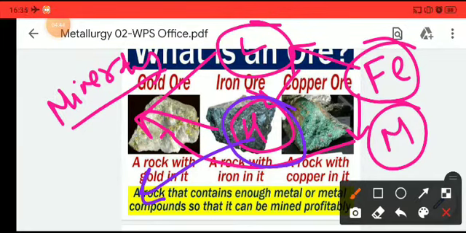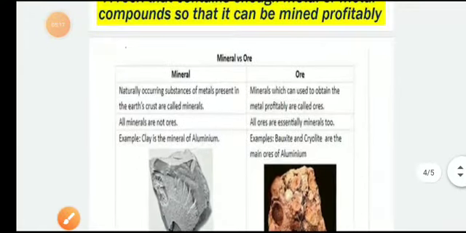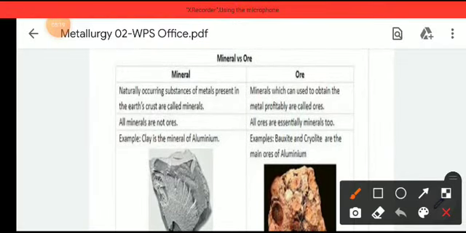So what is ore? Ore is basically a mineral from which we can extract the metal profitably and commercially. And what is a mineral? A mineral is any compound that consists of that element or metal. Here is the difference between mineral and ore.